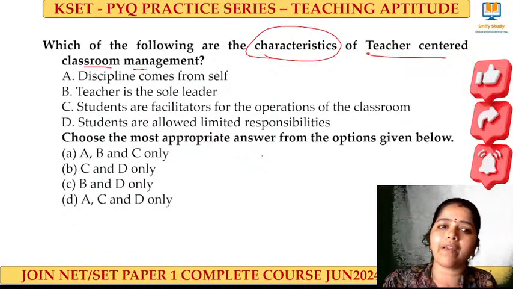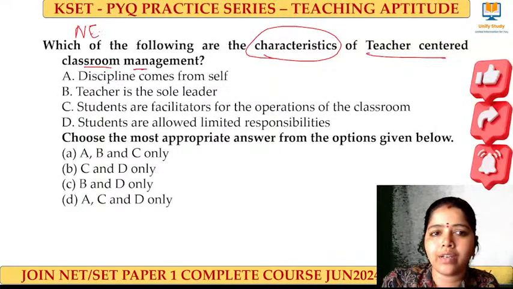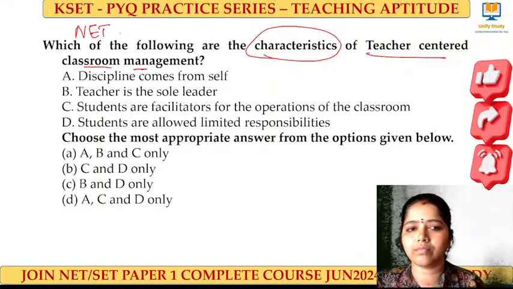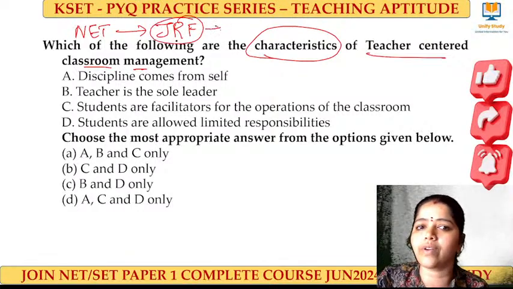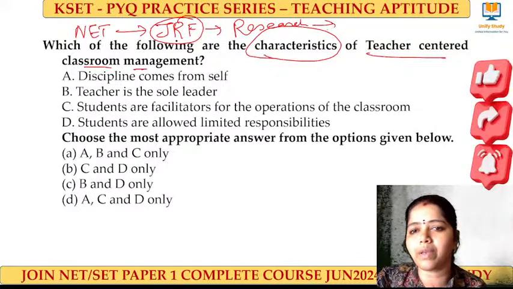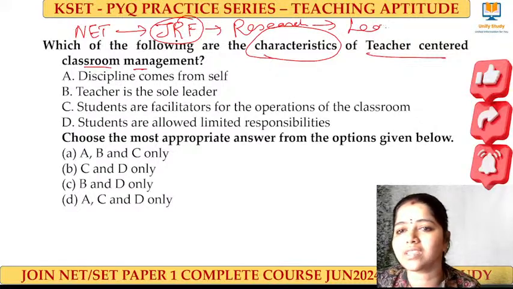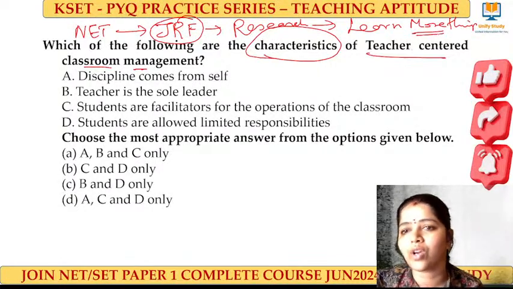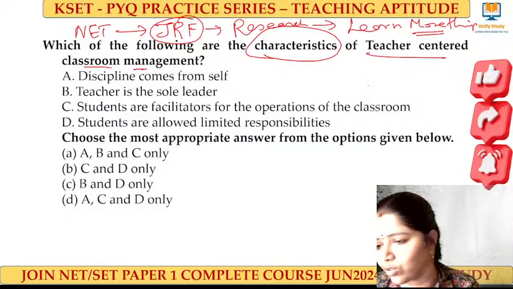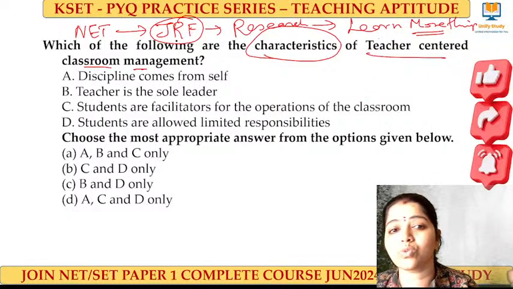Learners who are all preparing for your NET examination, right? More than getting NET, please focus on getting your JRF. That is going to be useful for your research, which is going to make you learn more things, right? Learning more things is most important in our life, right? Yes. Very good. Learn more things through JRF we can do.